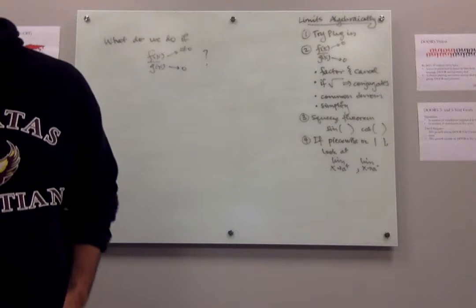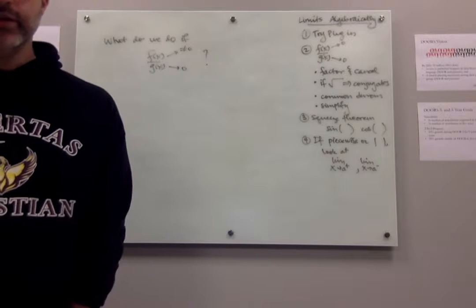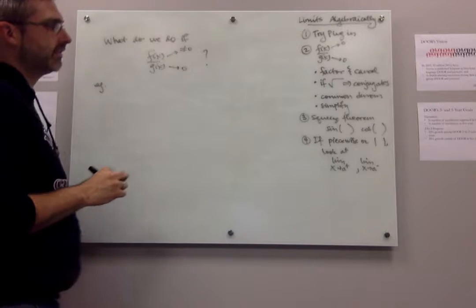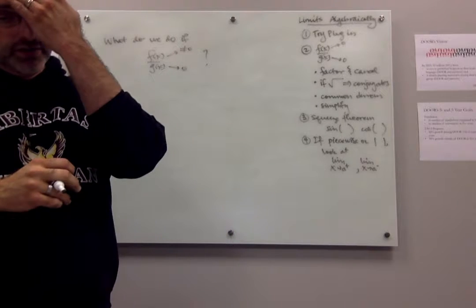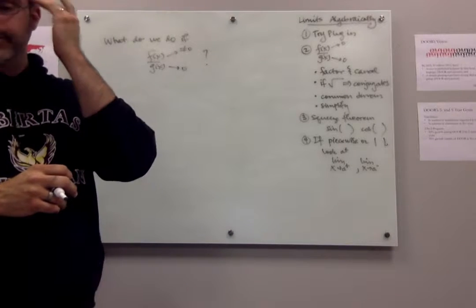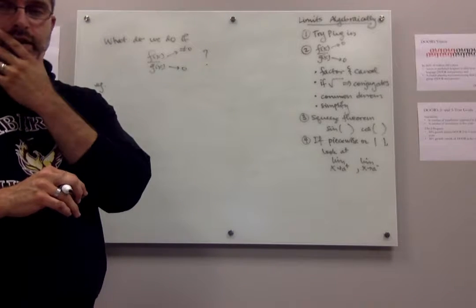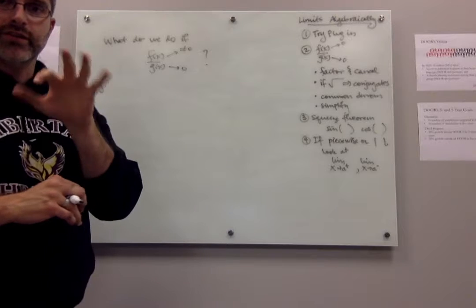Okay, when we take a limit, what do we do in that case? So let's look at an example. This is just an example, but it's going to give us some intuition as to what's going on. And then we'll create some definitions and we'll try to quantify some of these things.